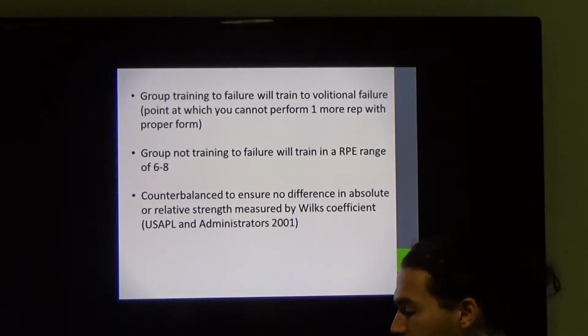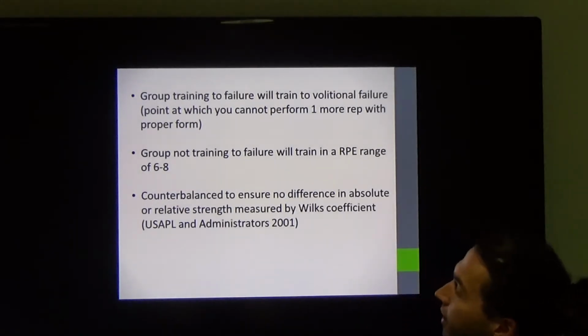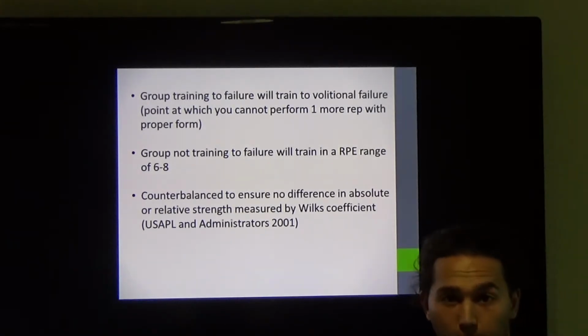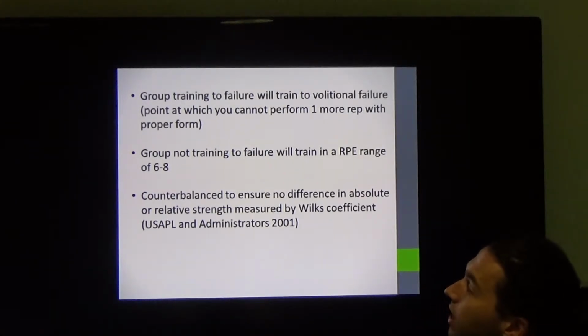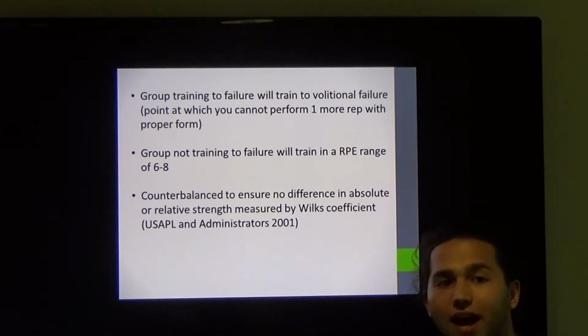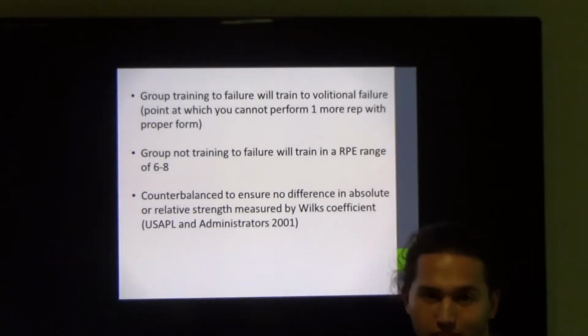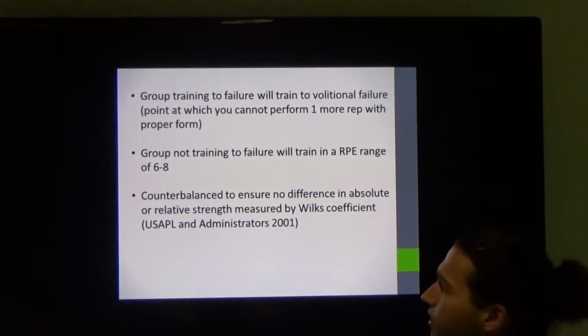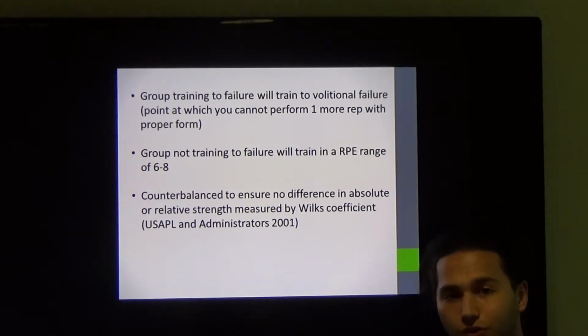One group will train to volitional failure, which is essentially a point at which you cannot perform 1 rep with proper form. And one group will be training not to failure and will be asked to train within a specific RPE range of 6 to 8. Both groups will be counterbalanced to ensure no differences in absolute or relative strength using the Wilks coefficient.